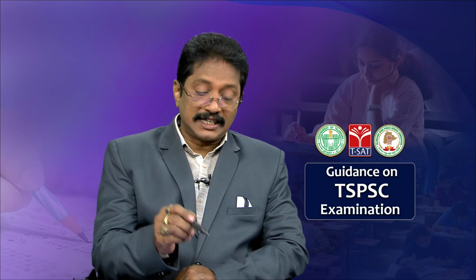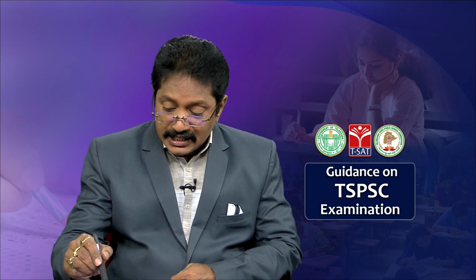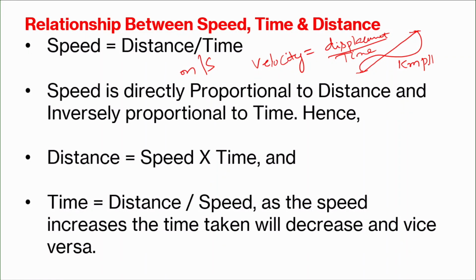The unit of speed: if distance is measured in meters and time in seconds, meter per second is the unit for speed. If you measure the distance in kilometers and the time in hours, then we call it kilometer per hour, kmph. So, generally we use meter per second or kilometer per hour as units for speed. Speed is directly proportional to distance and inversely proportional to time.